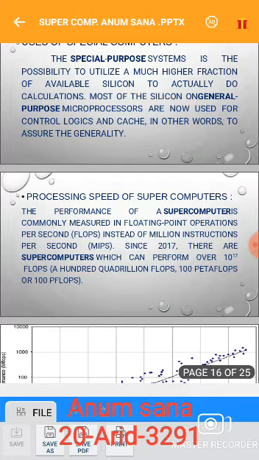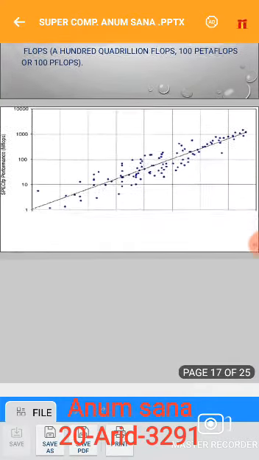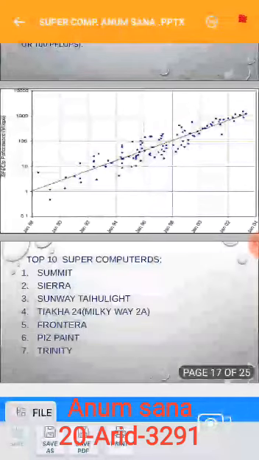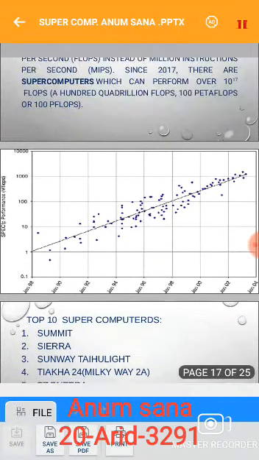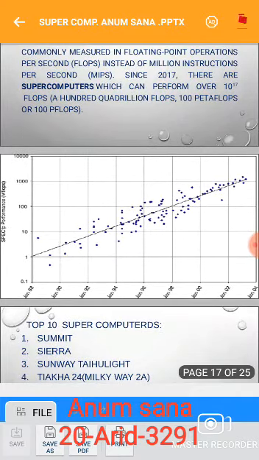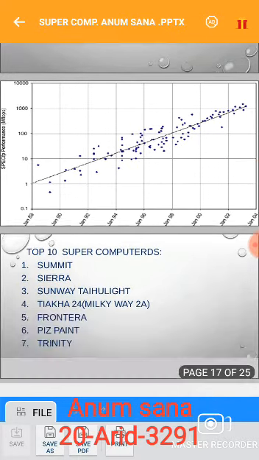Since 2017, there are supercomputers which can perform 10 exponent 17 FLOPS. Here is the graph related to the processing speed of supercomputers. It covers January 1988 to January 2004.